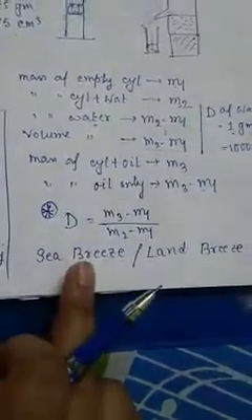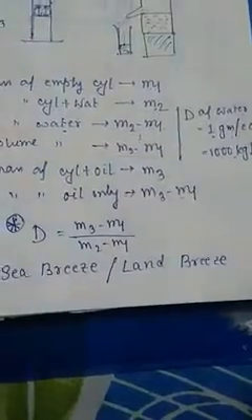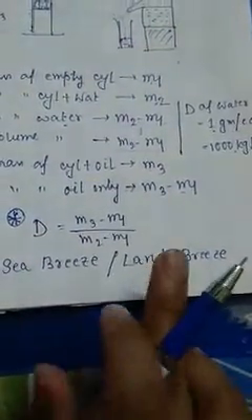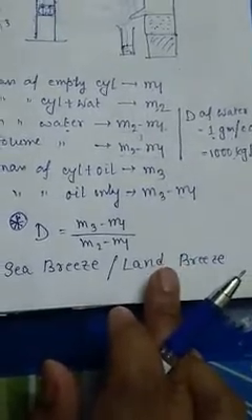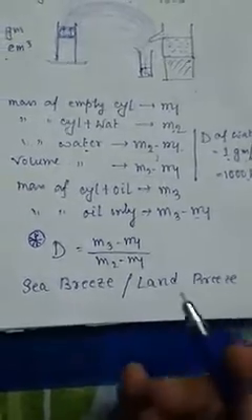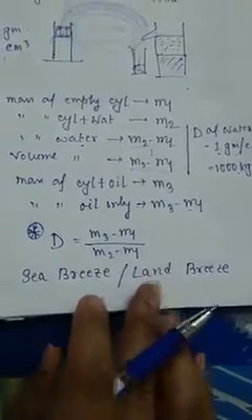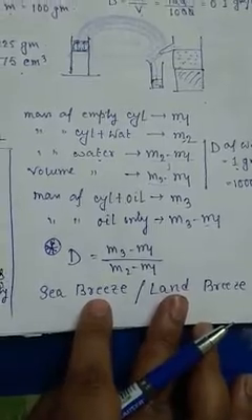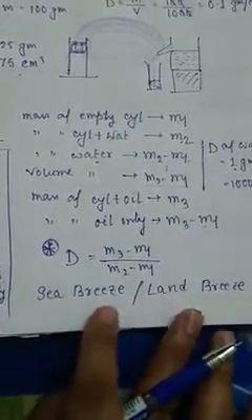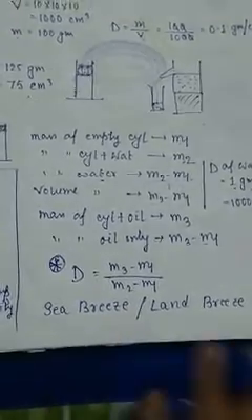That is why in the daytime the sea breeze flows. In the night time the land first gets cool, and as the specific heat of water is high, the sea remains hot, and that is why the air just on the sea surface becomes hot and goes up. Just read these two consequences from your book. Very easy topic, try to understand. If you can't understand, then ask me. Last thing we shall read, but that is in the next video.